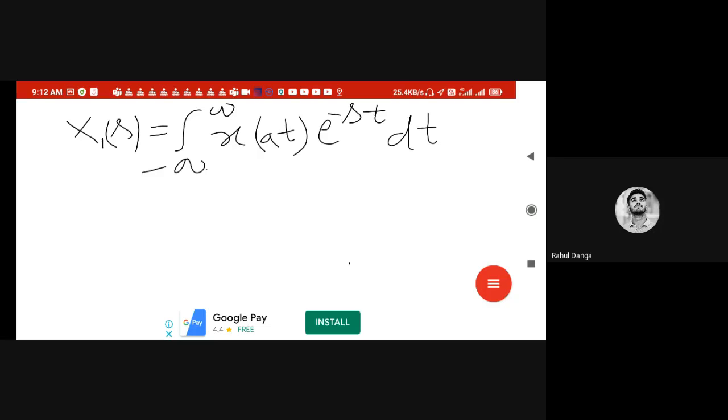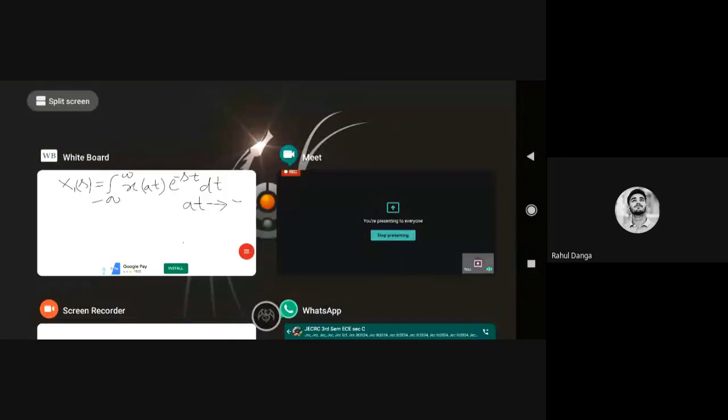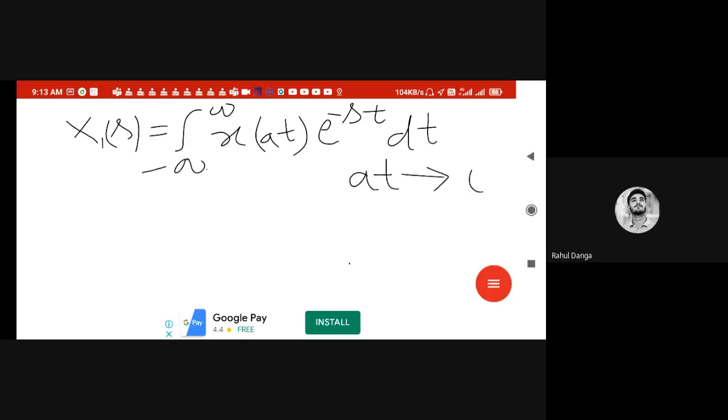For this, I have to make a change of variable. In place of at, I will write the variable tau. By doing this, the limits remain unchanged because a is a positive number.